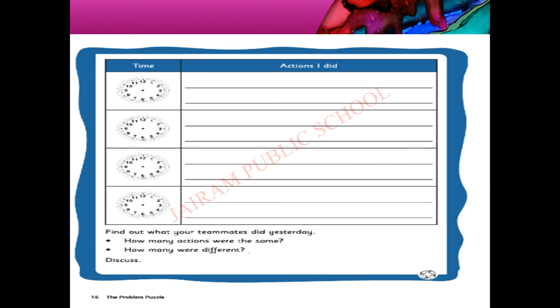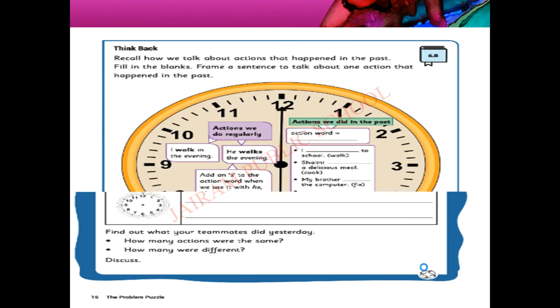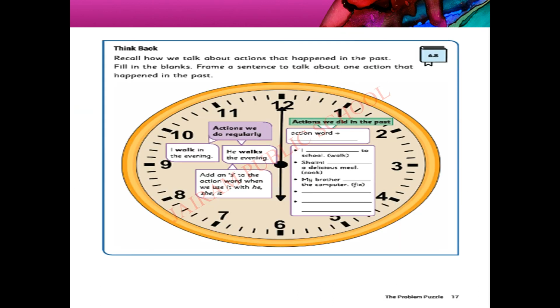Okay, during the online session I will be asking you how many of you compared, how many of you wrote the same actions. Okay, I hope you all enjoyed today's session and you all understood about the action words that are in the past tense. Now let's go to the think back activity. Okay, this is to recall your knowledge. Recall how we talk about actions that happened in the past. Fill in the blanks. Frame a sentence to talk about one action that happened in the past.